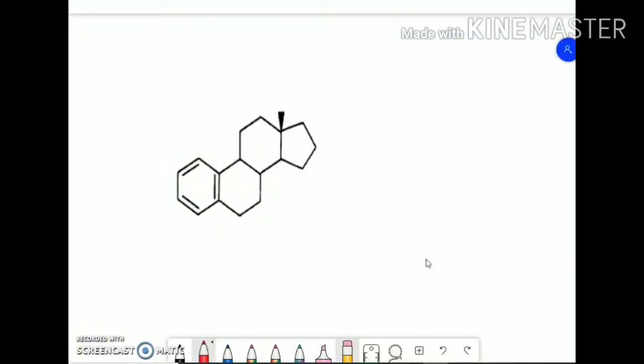So how do you name a compound with double bonds or unsaturation? You can see here in this example, it is an 18 carbon atom steroid, the steroid belonging to estrane. Now the ring A has 3 double bonds: 1, 2, 3, 4, 5, 6, 7, 8, 9, 10.